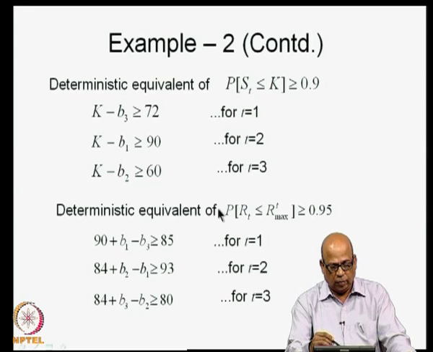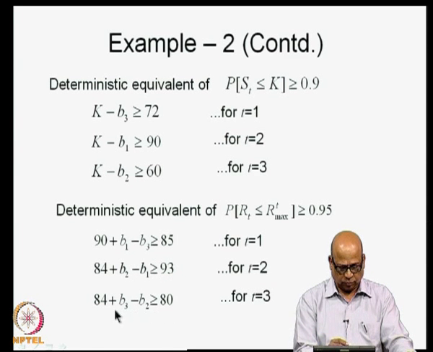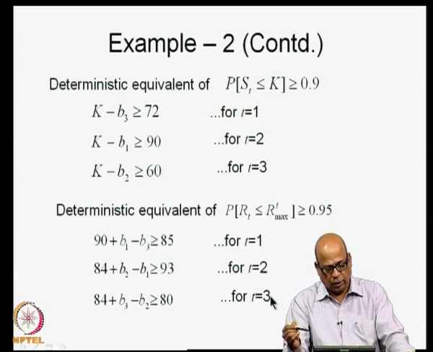Similarly, the deterministic equivalent of probability of RT being less than or equal to RT max greater than or equal to 0.95 leads to 90 plus B1 minus B3 greater than or equal to 85, 84 plus B2 minus B1 greater than or equal to 93, 84 plus B3 minus B2 greater than or equal to 80 for t is equal to 3.